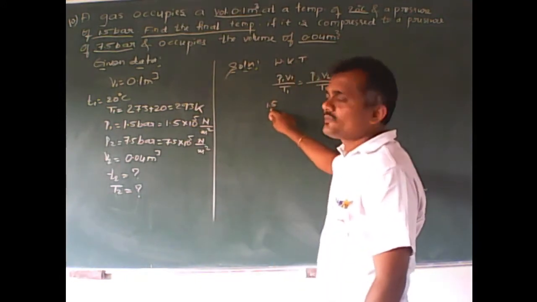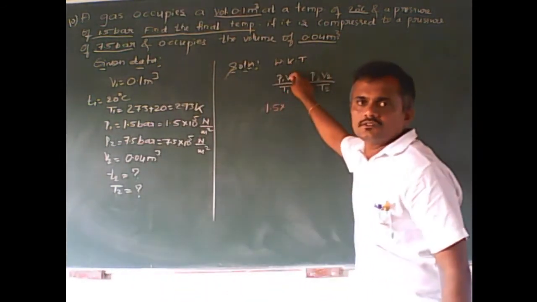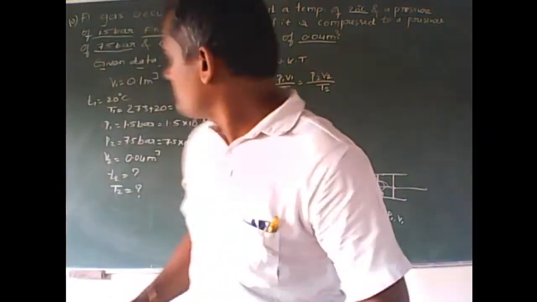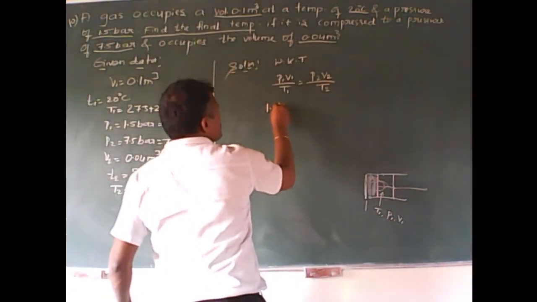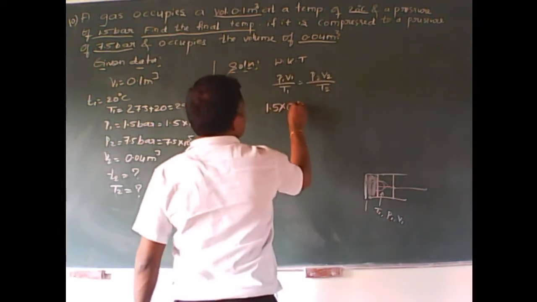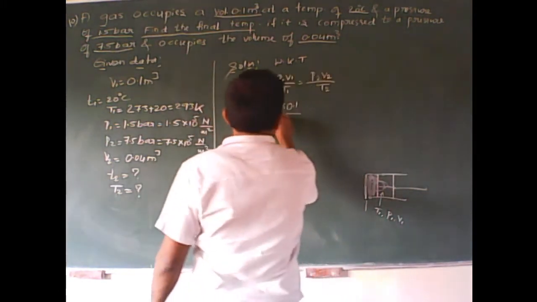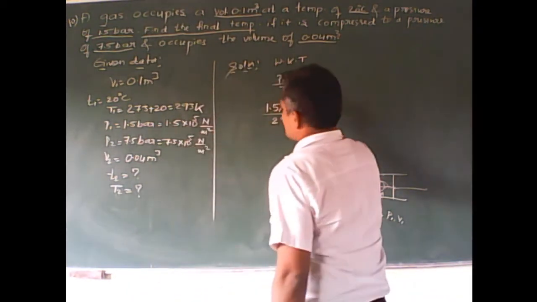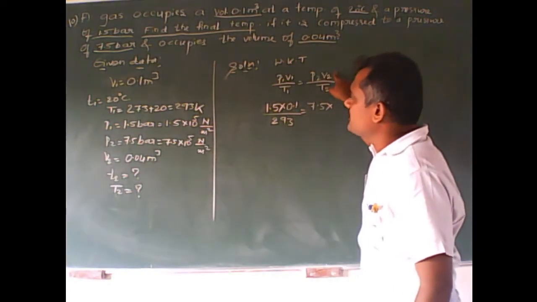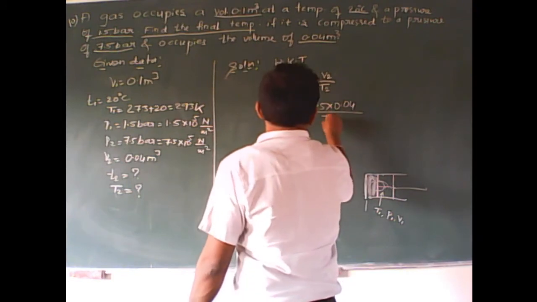Therefore I have substituted P1 as 1.5, V1 as 0.1, divided by T1, which should be taken in Kelvin, 293, is equal to P2, 7.5, into V2, 0.04, upon T2.